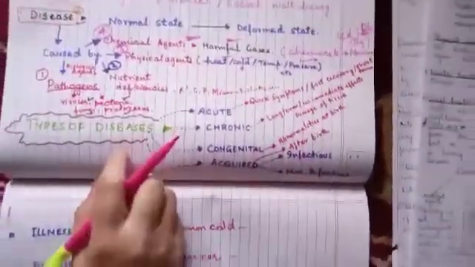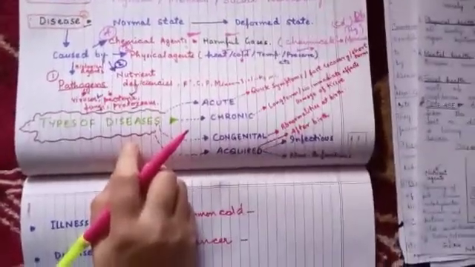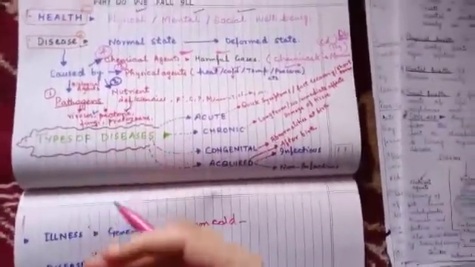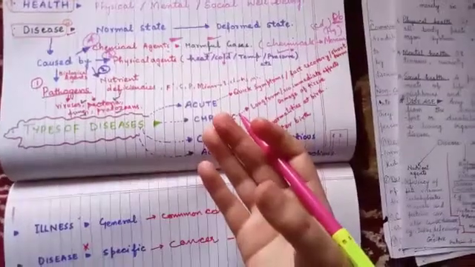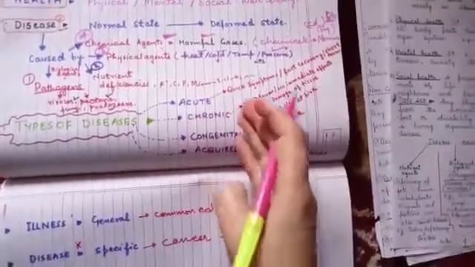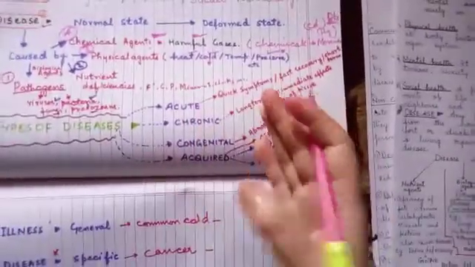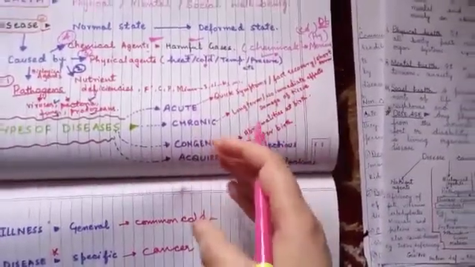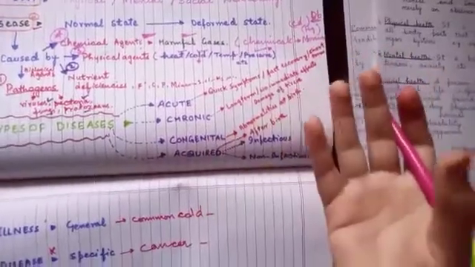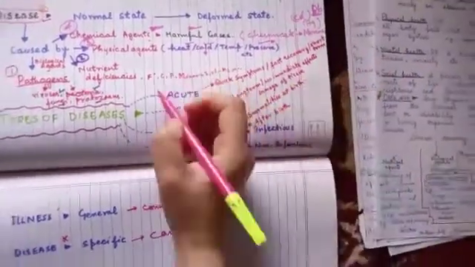Now here comes the next topic of your chapter, that is the types of diseases. There are various types of diseases. We can learn here a few of them, but apart from these four, there are a huge number of diseases.